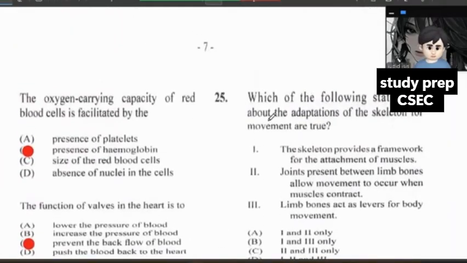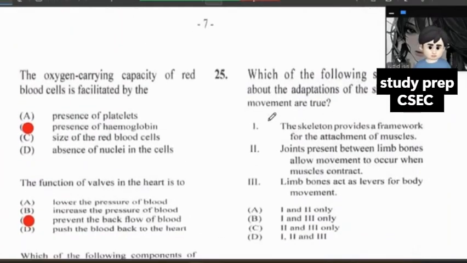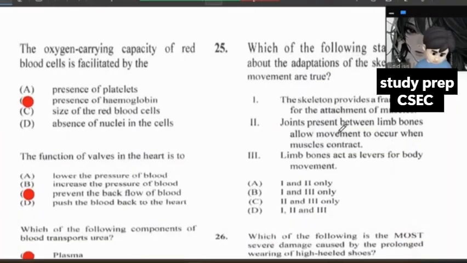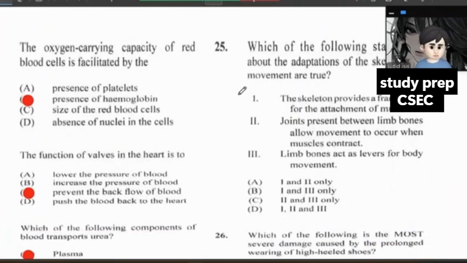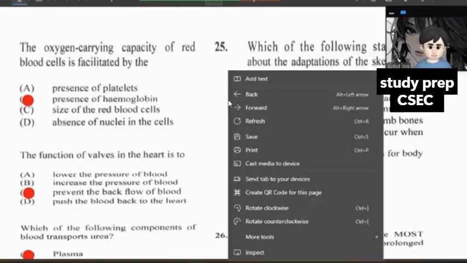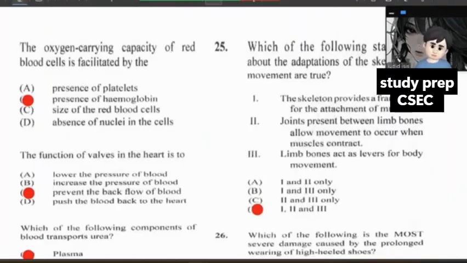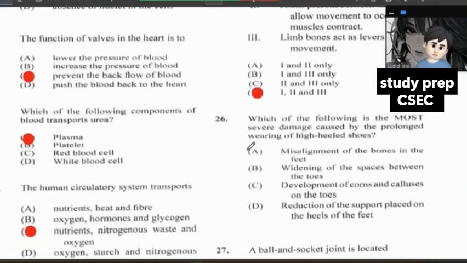Which of the following statements about the adaptation of the skeleton for our movements are true? It's actually all three of these here. It's actually all three. So the answer for this would be D essentially. Alright, we already know 26. We're already halfway, people. So let's keep on moving down the line.